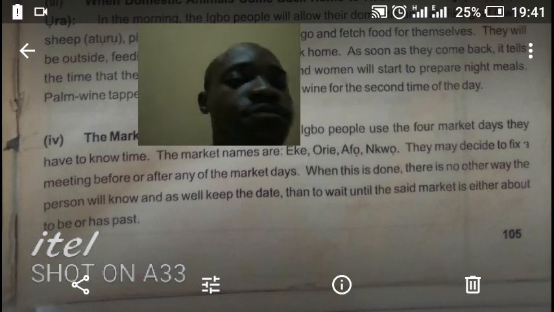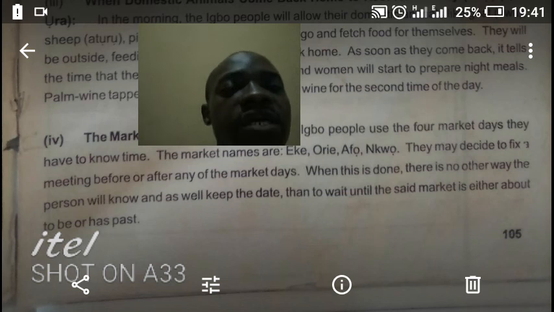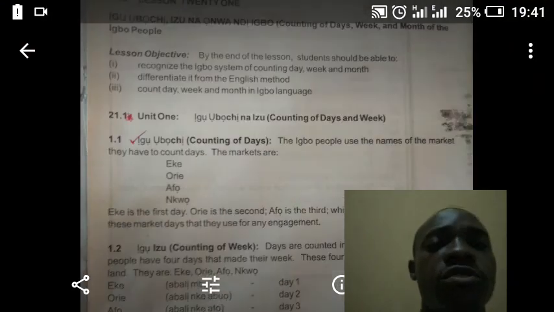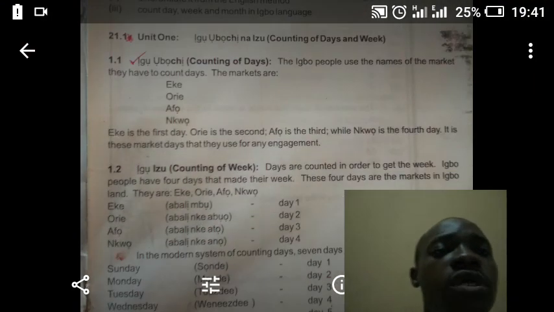Now that is the thing. They may decide to fix a meeting before or after any of the market days. So we use it to know our time and our periods.